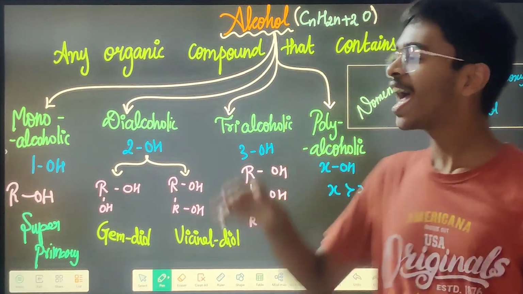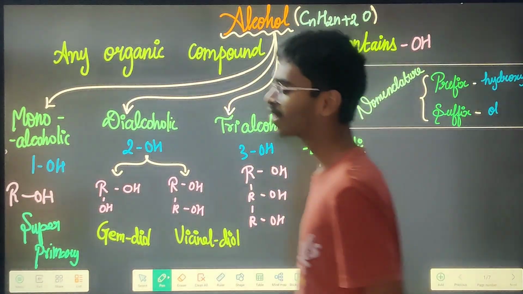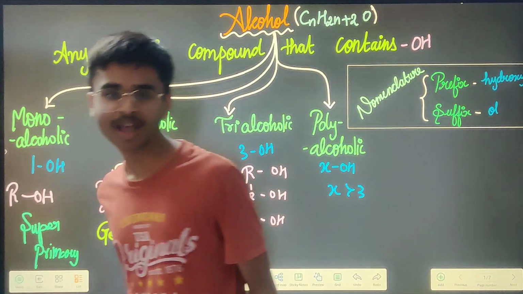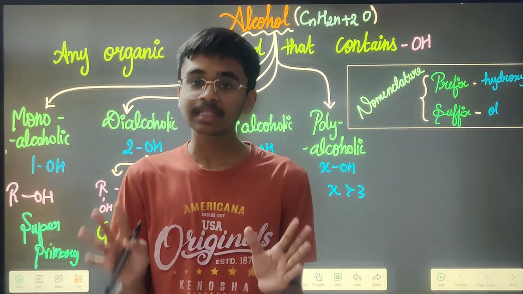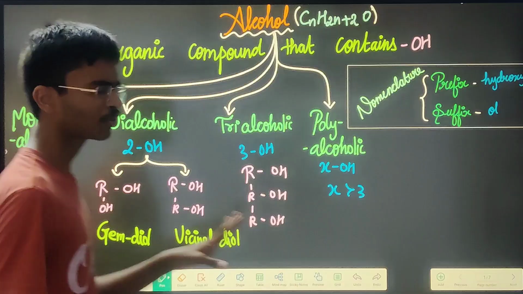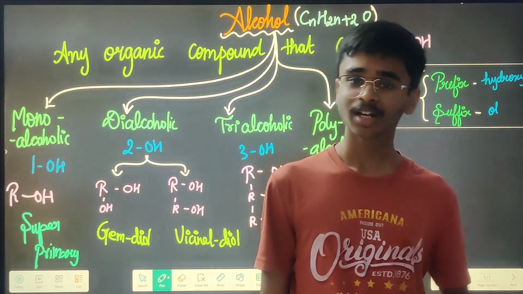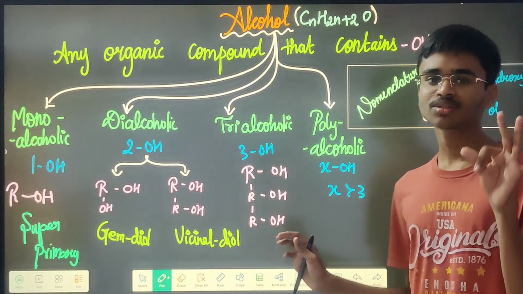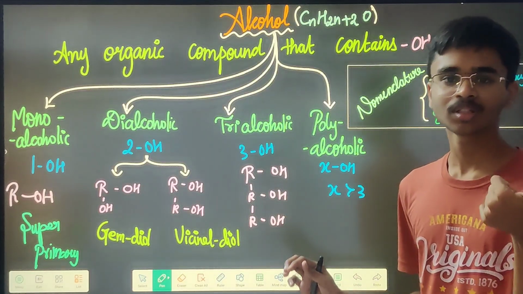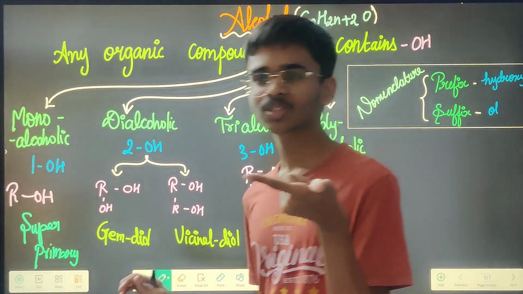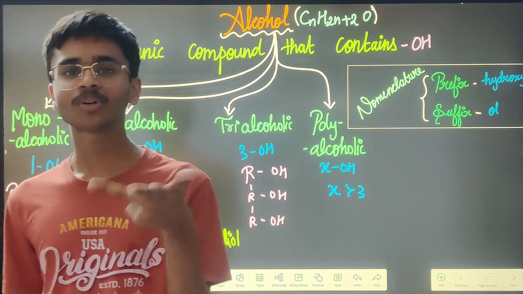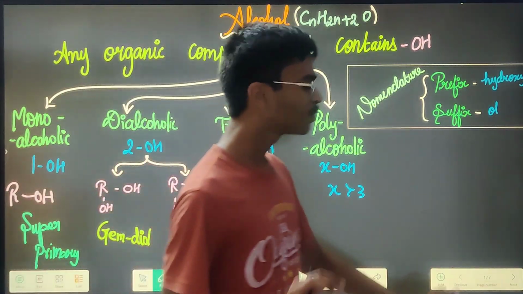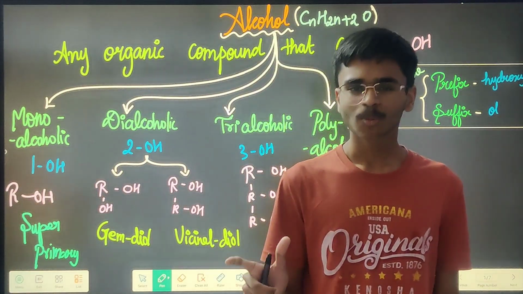Today we are going to see alcohols, phenols and ethers, and in that the first part is alcohols. This lesson is a pretty good and very interesting lesson. As I said, this lesson comprises three different things. First is going to be alcohols, second is going to be phenols, third is going to be ethers. Phenols and ethers are very small.